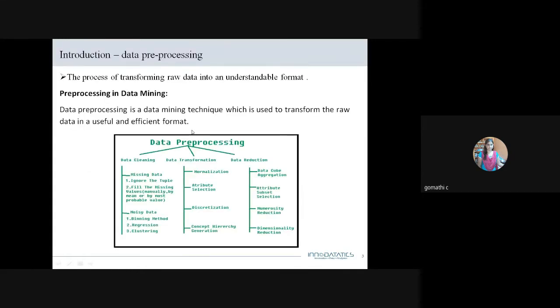See, data pre-processing, everyone knows. What purpose are we using data pre-processing for? Yes, data cleaning, exactly. We are getting raw data, structured or unstructured, from the client. So what we have to do is transform the raw data into an understandable format.